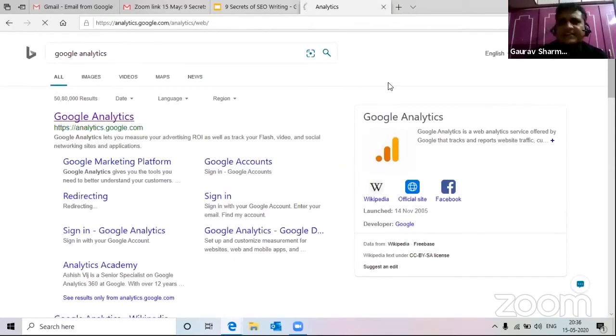So Google Analytics is a tool which helps us identify what type of people are visiting our website. It is more of to identify the number of audience, and even if the audience who are visiting our website, what page are they accessing in our website. Because definitely our one website will have multiple pages. For example, even Google has pages like Gmail, then Google Images, videos, then Google News.